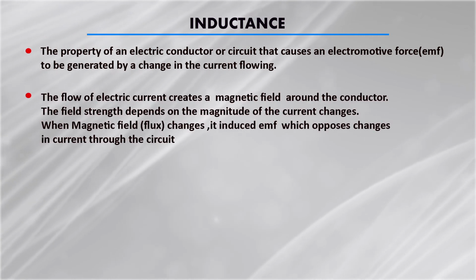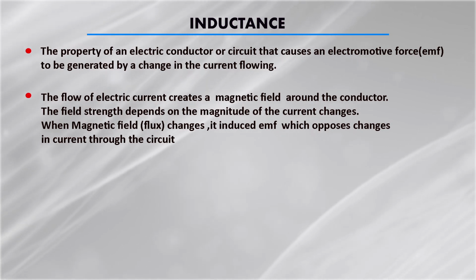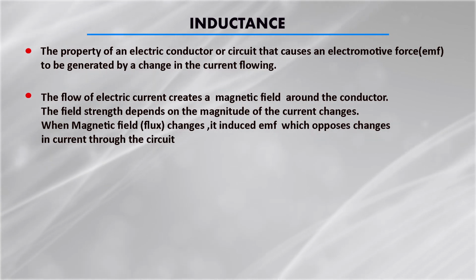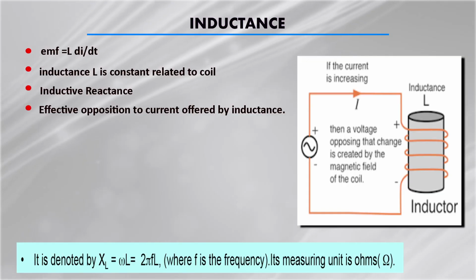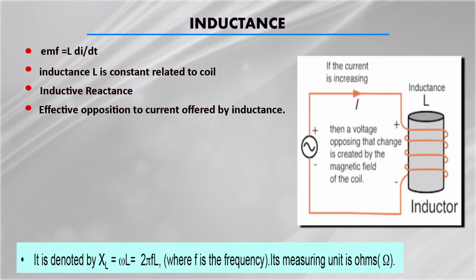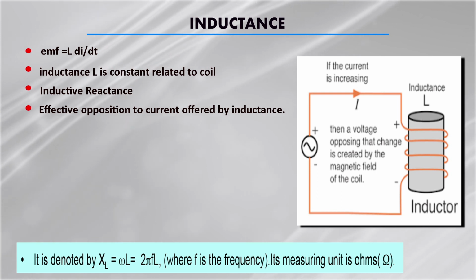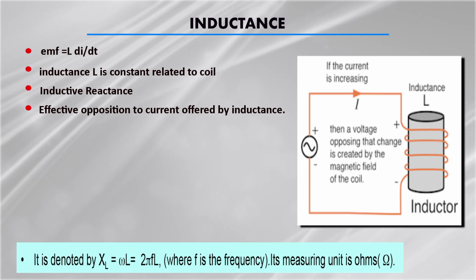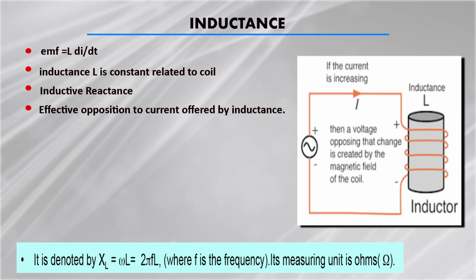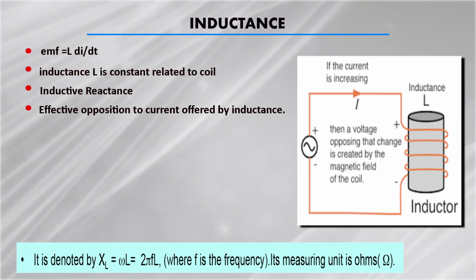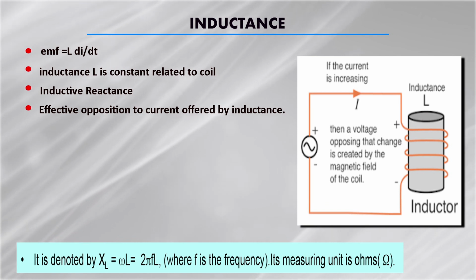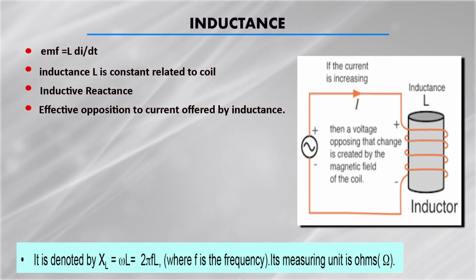The flow of current creates a magnetic field around the conductor, and the field strength depends upon the magnitude of the current flowing through that circuit. This magnetic field tends to oppose the change of the current through the circuit. So what is the relation between the current and voltage in the case of the inductor? Here we can say that V = L di/dt. That means it opposes the rate of change of current. Suppose a current is flowing and you make a change in it; the inductance is the property which opposes the rate of change of that current.